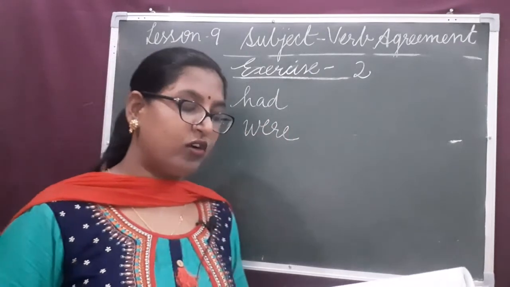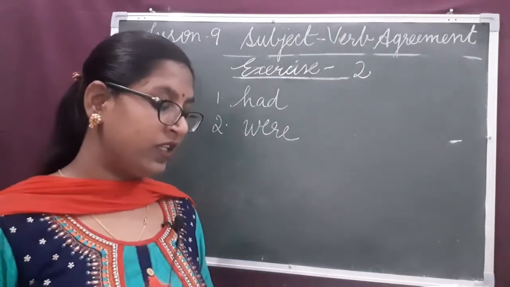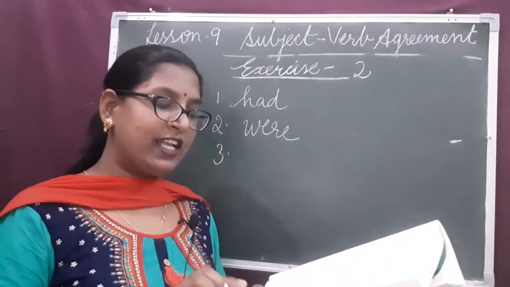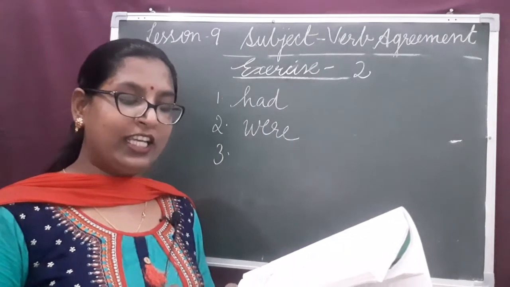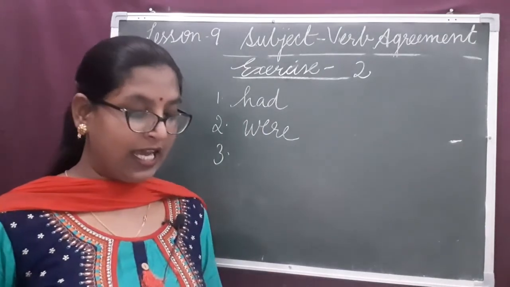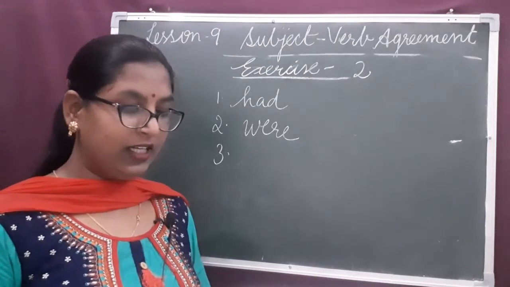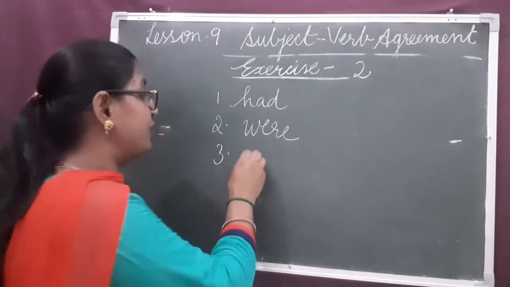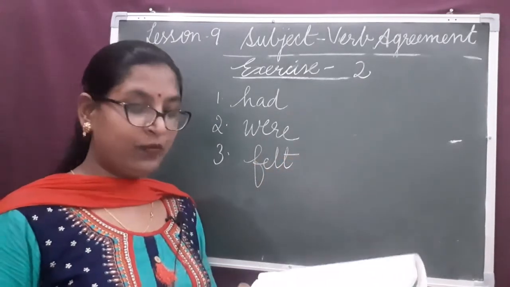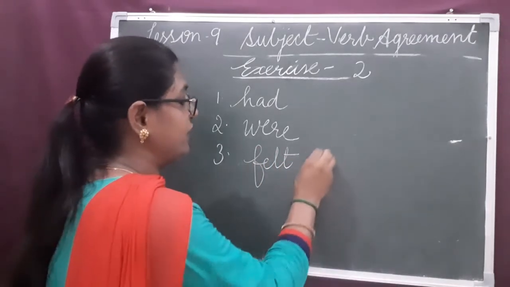Neither Rinku nor her friends were able to give the answer. Sentence 3. Everyone dash happy when each of those problems dash solved. Feel and be are the verbs. Everyone, past tense form of the verb, felt. Everyone felt happy when each of those problems was solved.